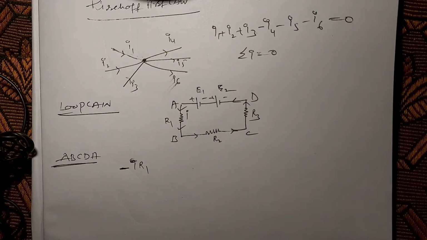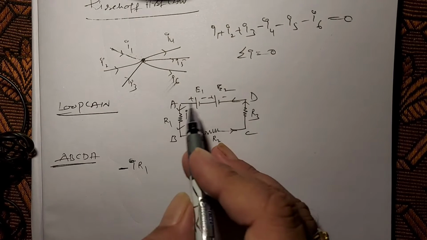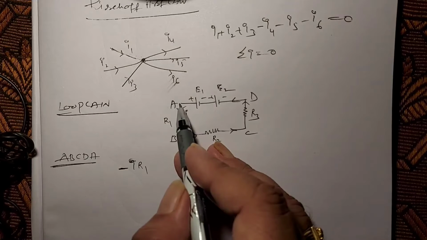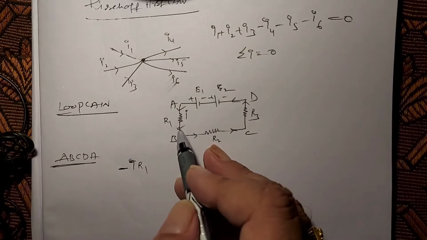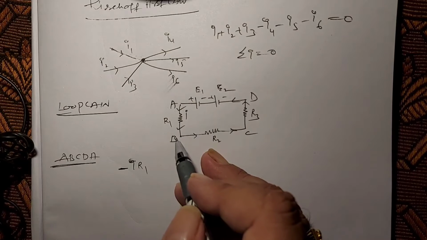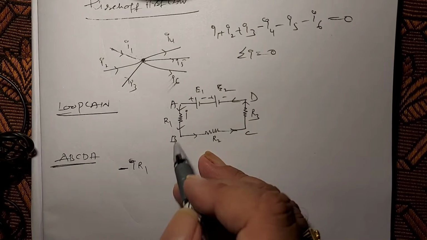Taken as negative means the current always flows from high potential to low potential. So here we start at point A and move towards B. That means we are going in the direction of decrease in potential, a drop in potential.